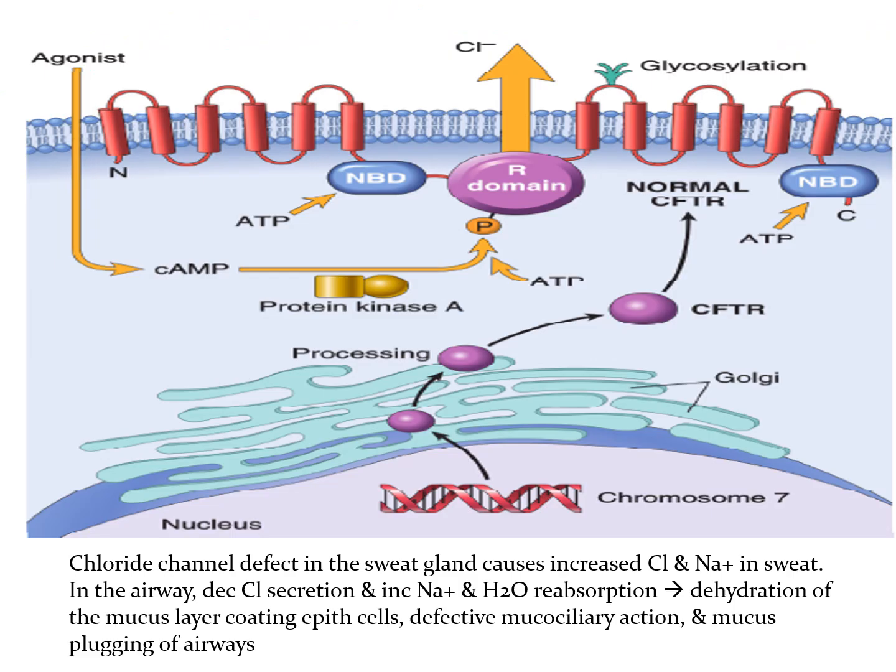This is the most common mutation in your CFTR gene, and it results in the defective protein folding in the Golgi endoplasmic reticulum and the degradation of your CFTR before it reaches the cell surface.